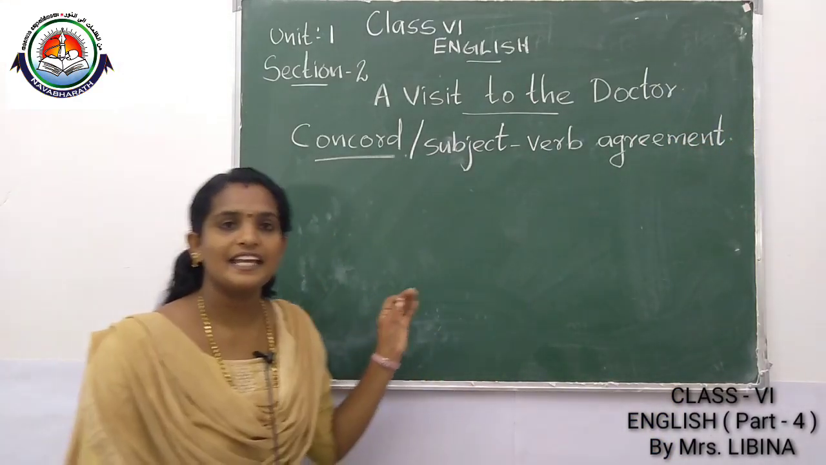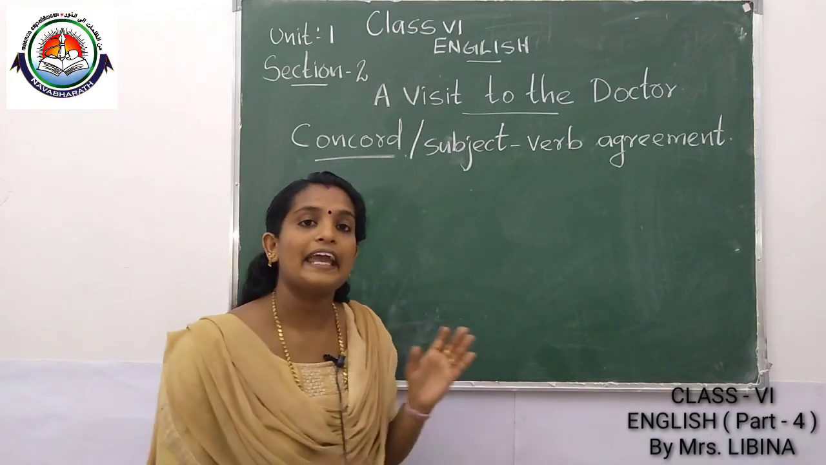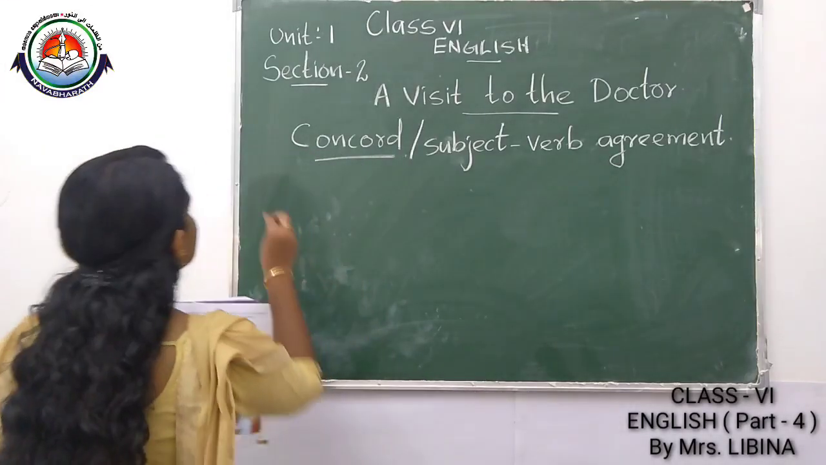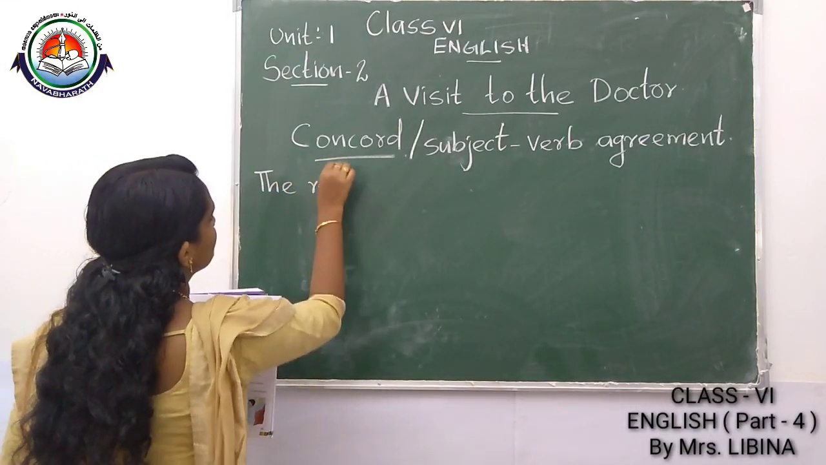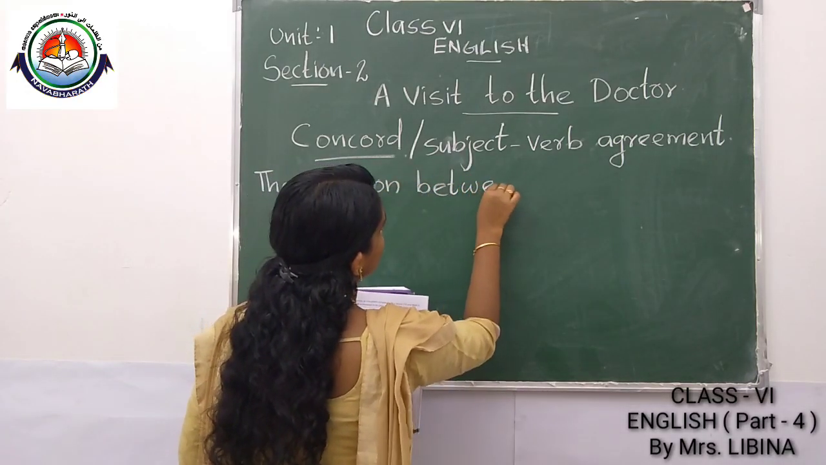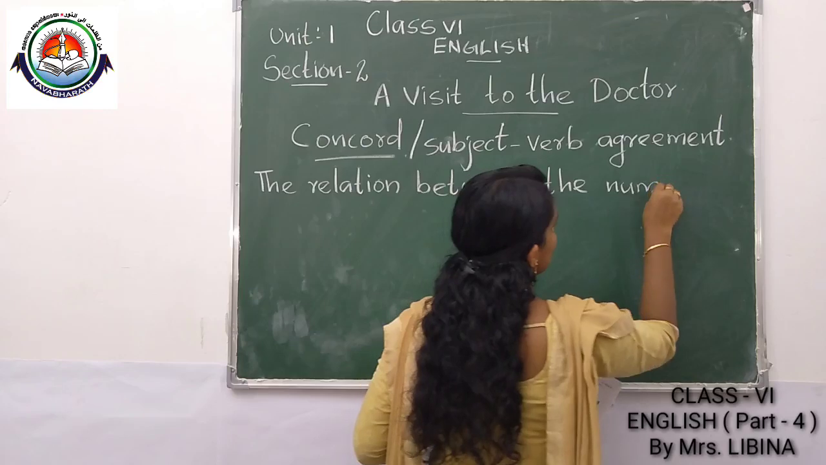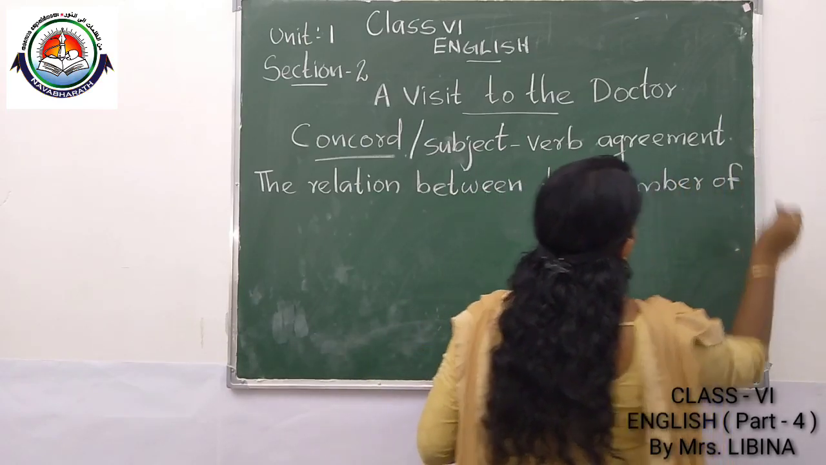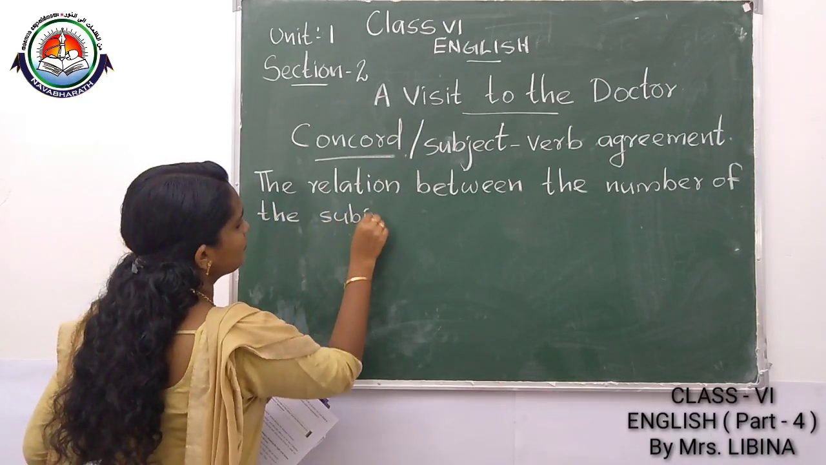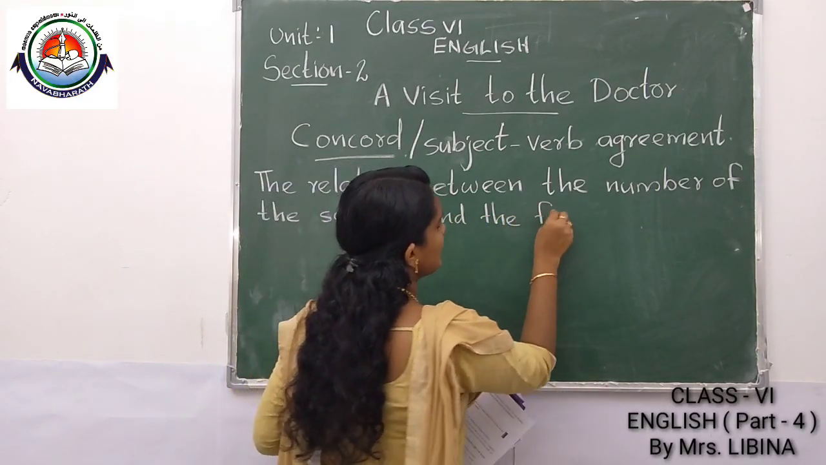Listen. Every sentence will have a subject and a verb. The concord means the agreement between the subject and the verb. Listen here. Concord means the relation between the number of the subject, and the form taken by the verb.